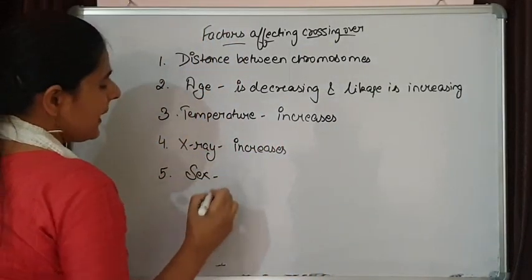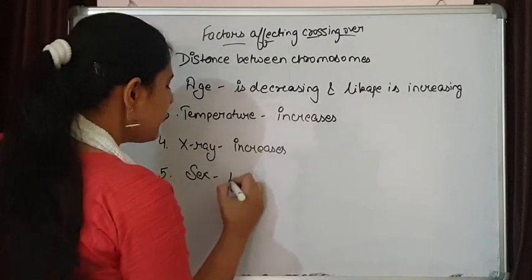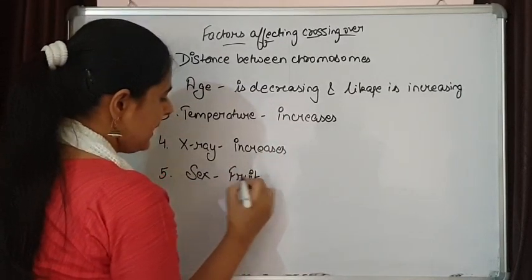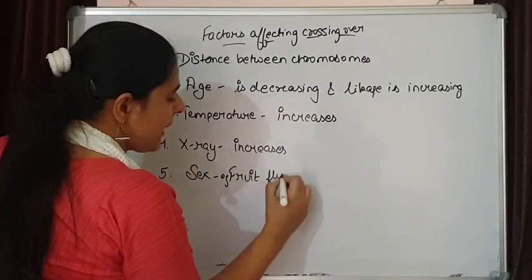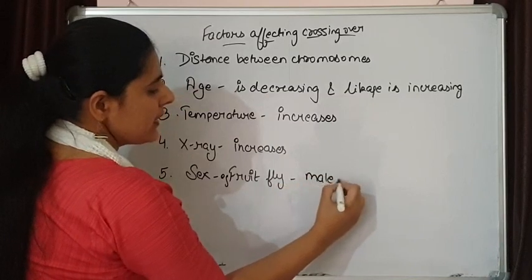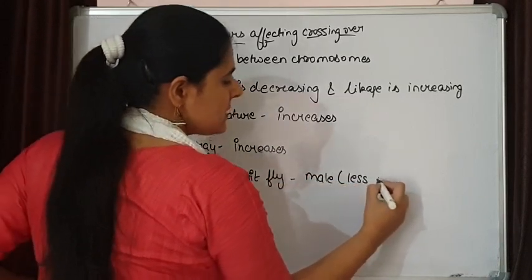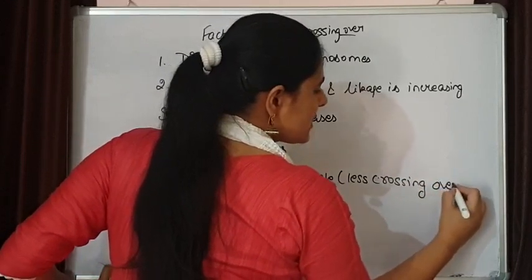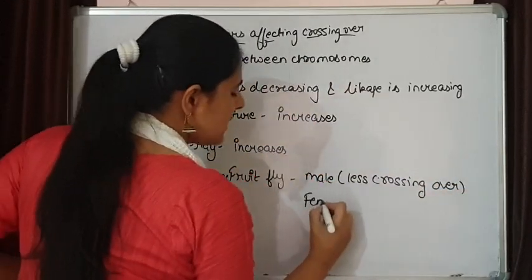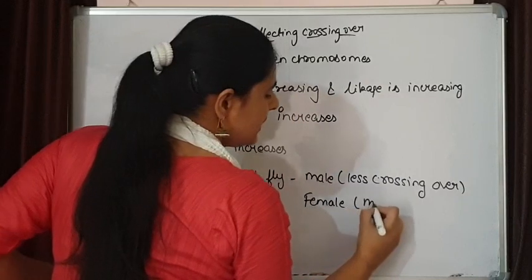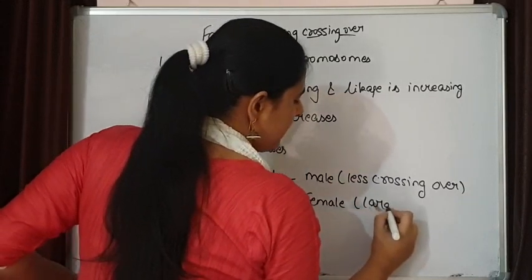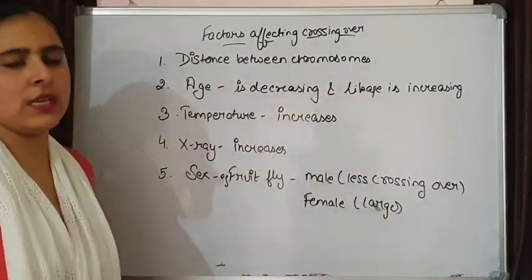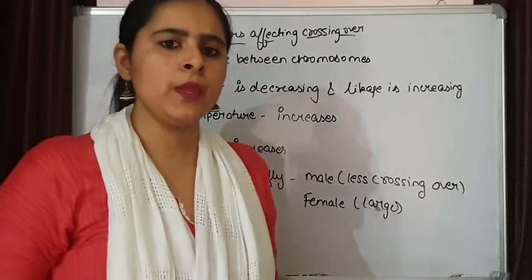Sex. In some of the organisms like fruit fly, example is fruit fly, the males are having less crossing over, means sex is also playing an important role. So they are showing less crossing over, while in females the rate of crossing over is very large. So it is depending upon sex of the organism also.